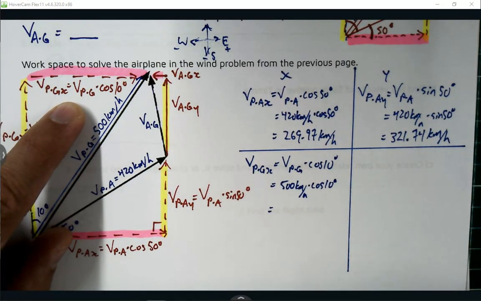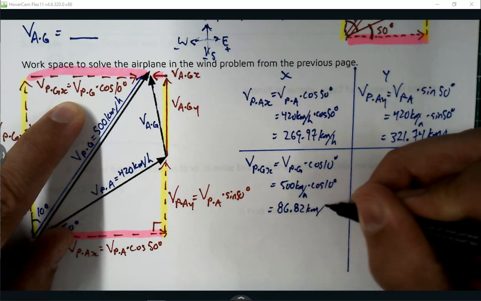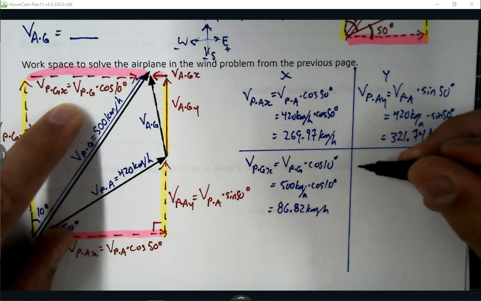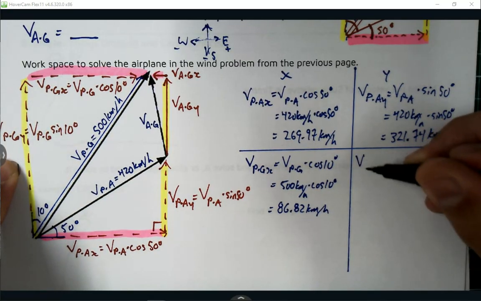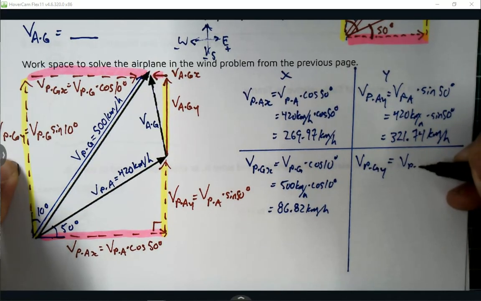Again, I've done the math on this. I get 86.82 kilometers per hour. And then for the y component, I get VPGY equals VPG times sine of 10 degrees.